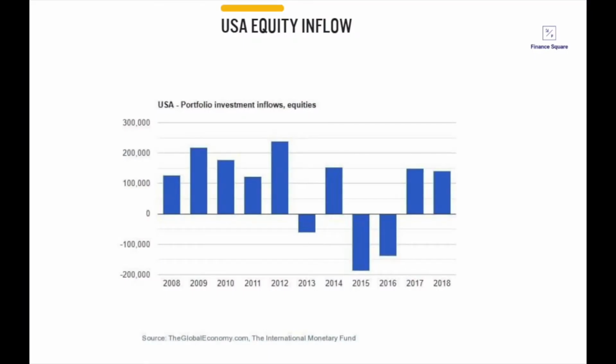US portfolio investment inflow in equities. When we do an average of the last 10 years, from 2008 to 2018, we have 74,619 billion.